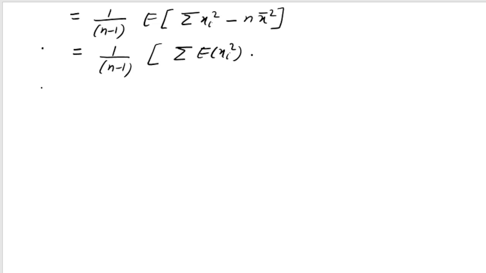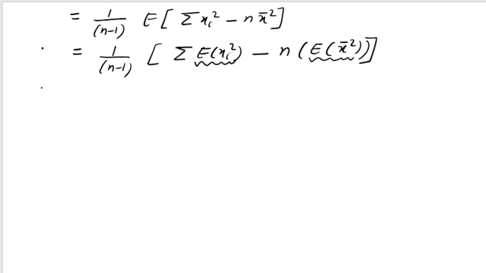So that I am writing, and minus n into expectation of x bar square. This is what we are getting. So we have to calculate two terms. One is what is expectation of xi square, and another is what is expectation of x bar square.